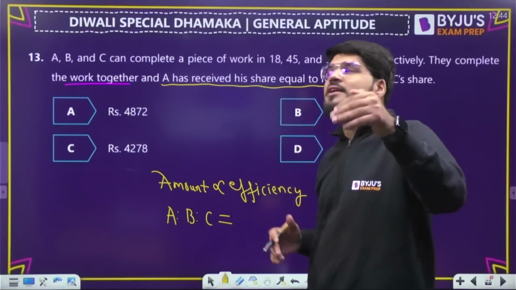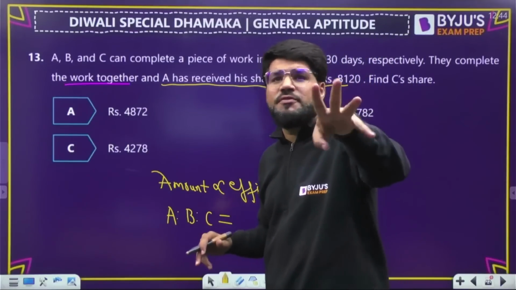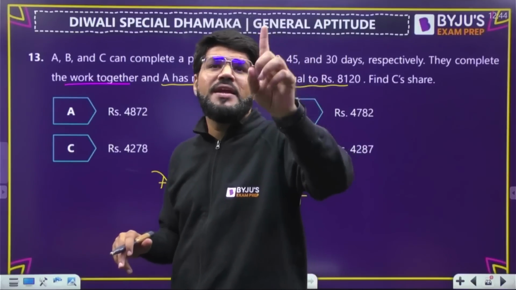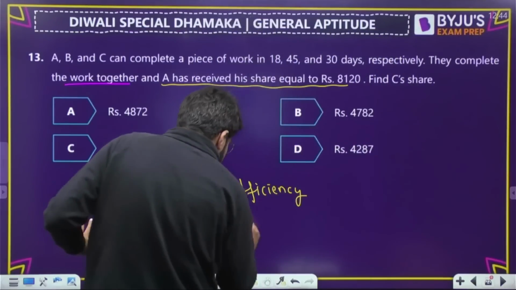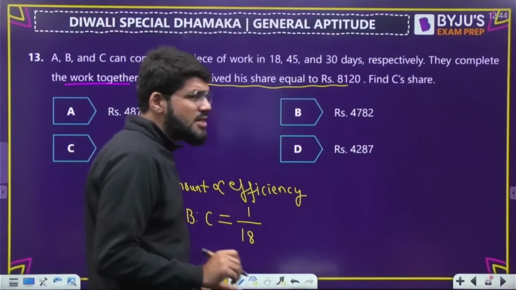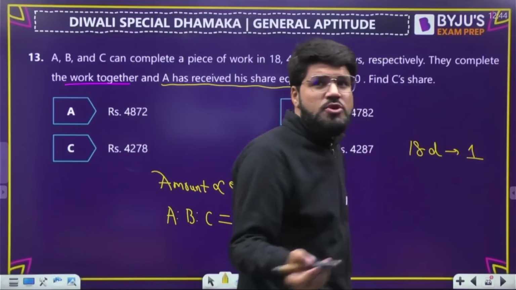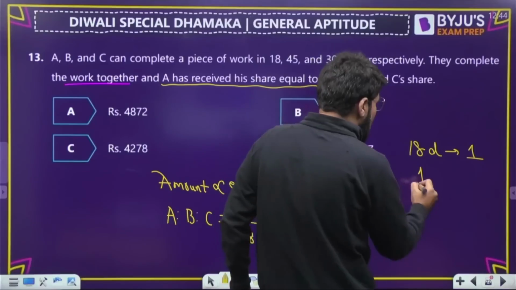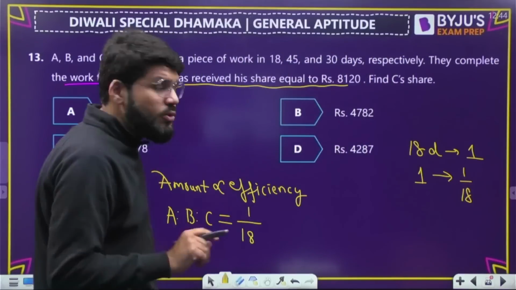A is able to complete a work in 18 days. So how much work is done in 1 day? The work done in 1 day is efficiency. Basic method. So A takes 18 days to complete the work. What is the efficiency of A? 1 upon 18, because in 18 days he will do the complete work. Complete work is normally assumed as 1 unit. So in 1 day, the work done is 1 by 18.